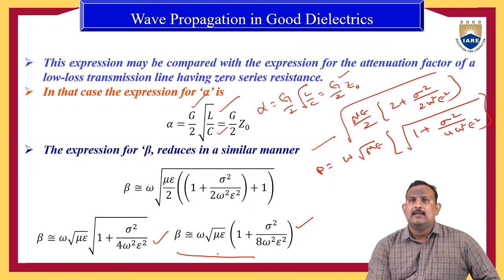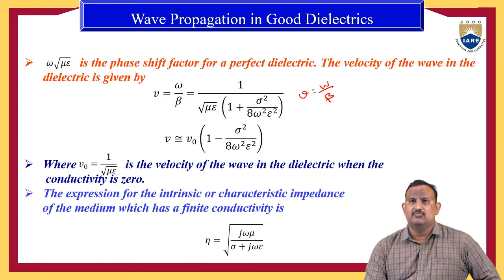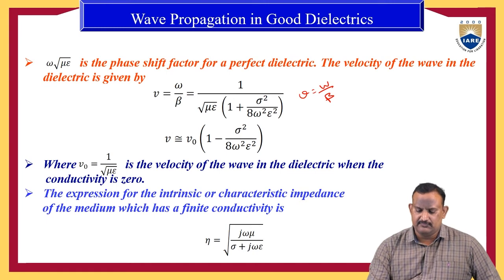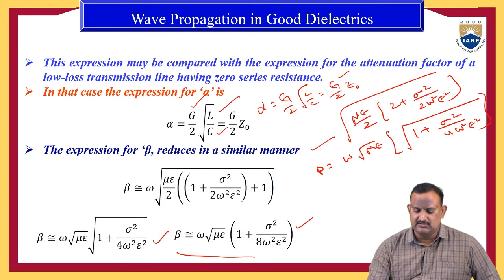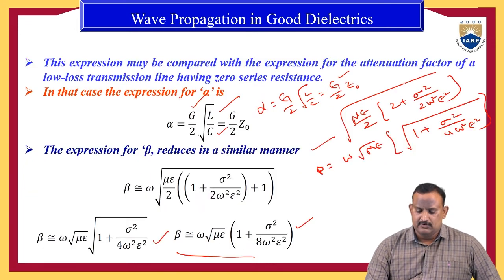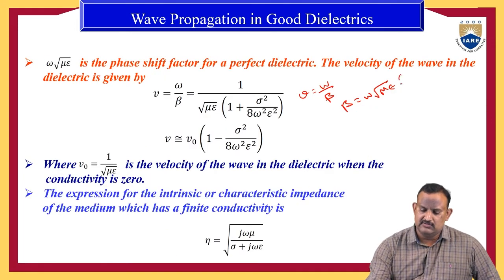We can modify the equation; I am writing the previous equation, beta is equal to omega into root mu epsilon into 1 plus sigma square by 8 omega square epsilon square.